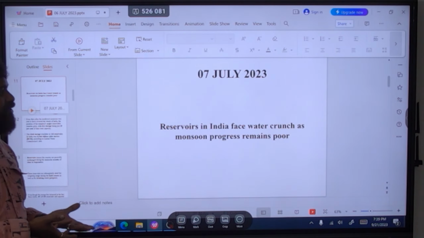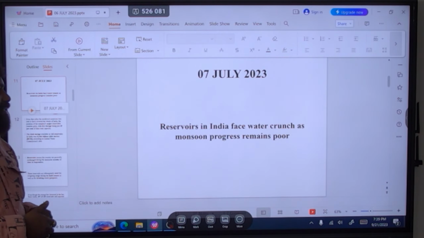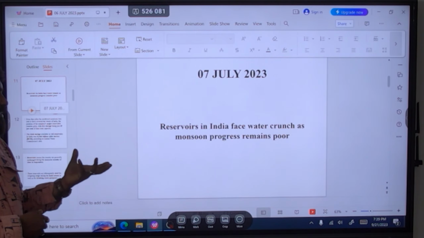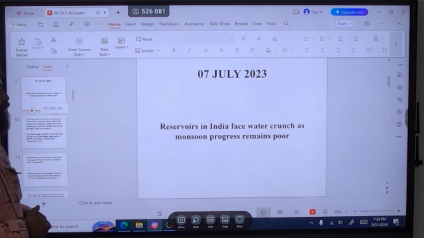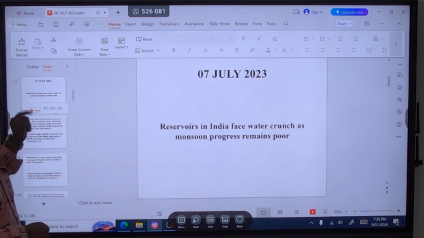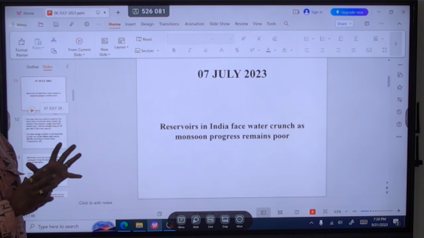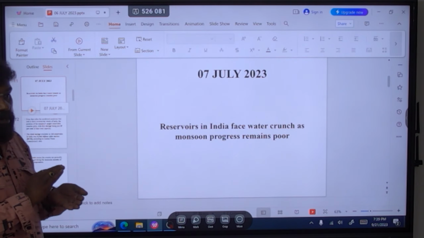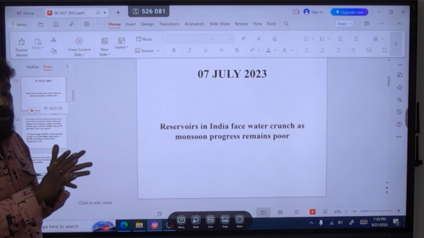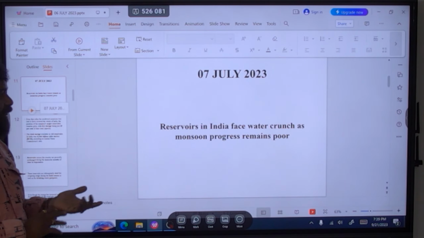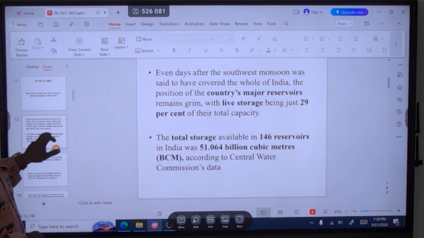But in the next news, the reservoirs in India are facing poor water storage. That's why I told you the rainfall of this monsoon is not evenly distributed all over India. It is an uneven distribution of rainfall.